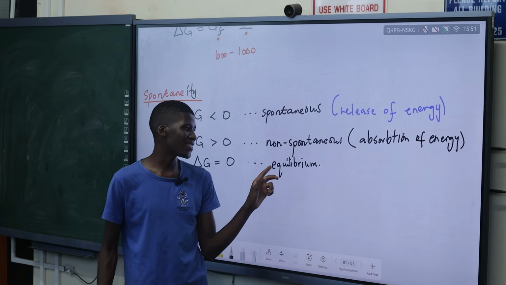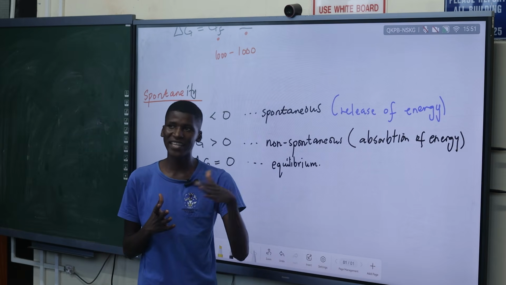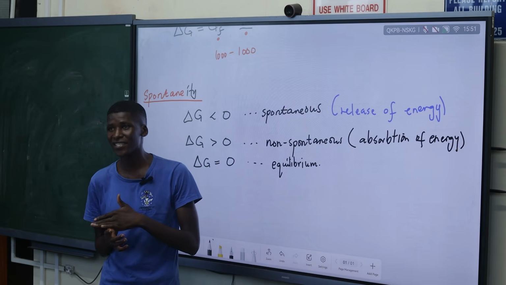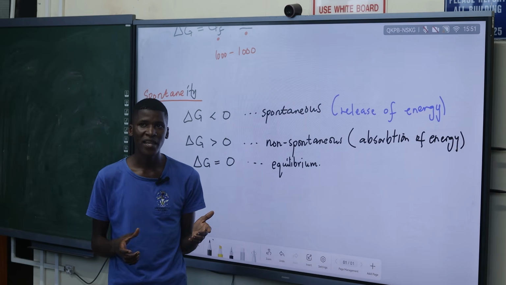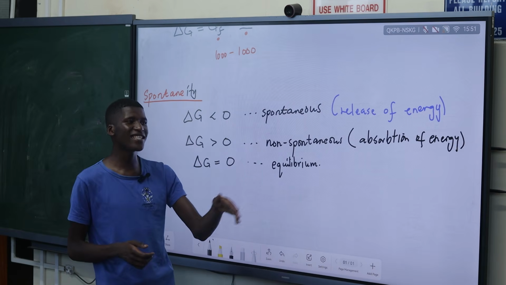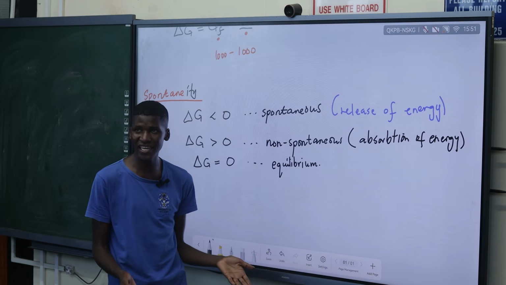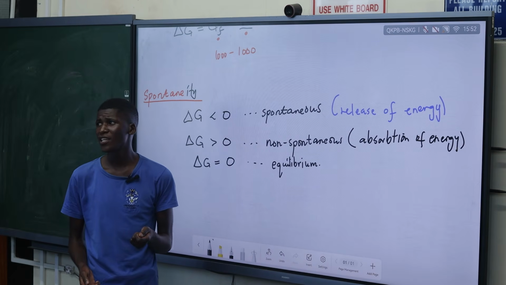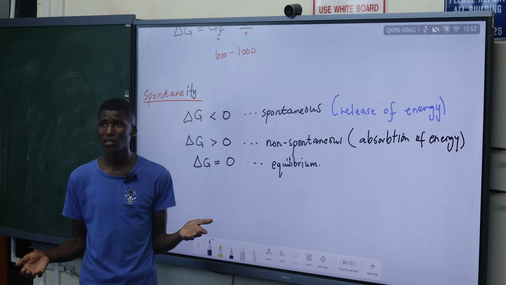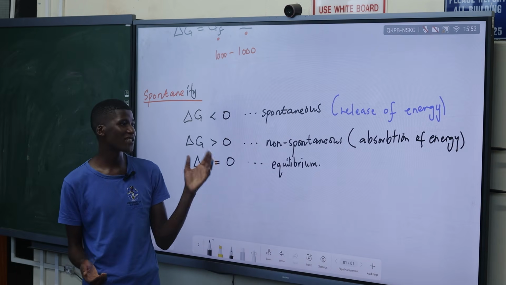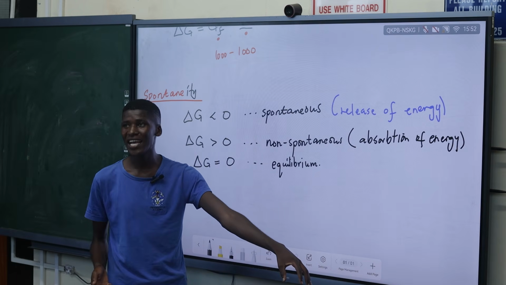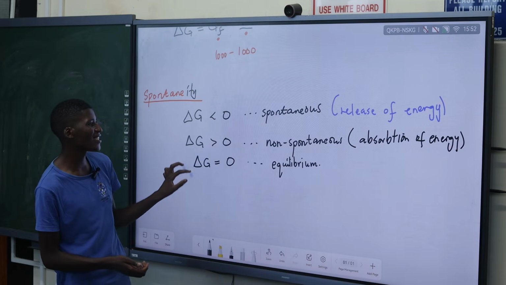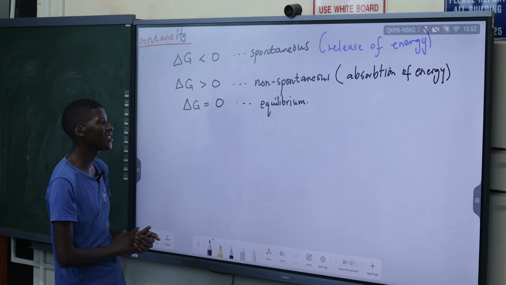So in other words, it means that the rate of the forward reaction and the rate of the reverse reaction is what? Is equal. So if a forward reaction is producing 50 joules of energy, a reverse reaction is absorbing 50 joules. Surely there won't be any change here. Like if a system is releasing 50 joules of energy, then the reverse reaction simply means it can just go back to what it was.